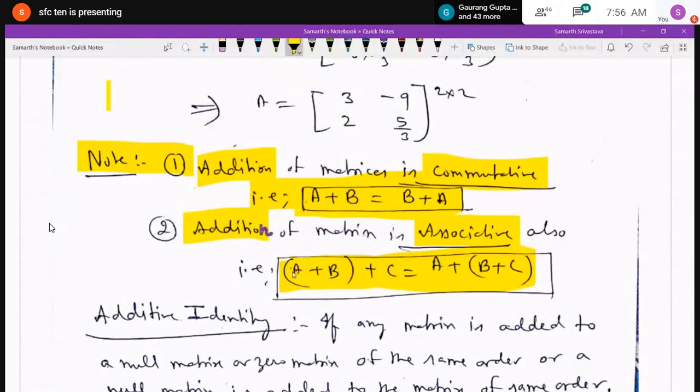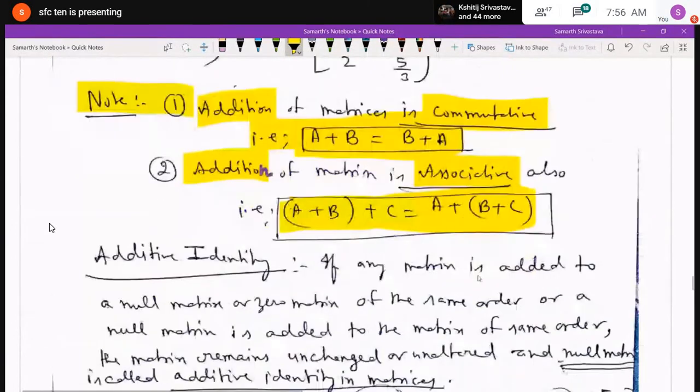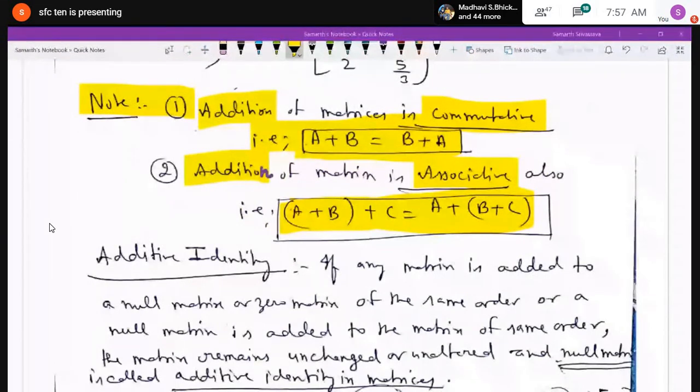Like A, B, C are the three matrices, and you have added A and B first, and then that result with the third matrix C. And if you take the addition of B and C first, like B plus C together, and then add that to the matrix A, then also the result will be the same. So you can say that addition of matrices is associative also, and addition of matrices is commutative also. Have you understood properly? Any confusion to anybody, boys? No, sir.